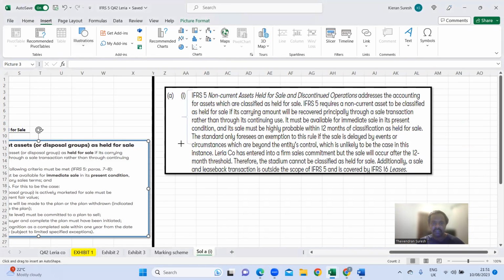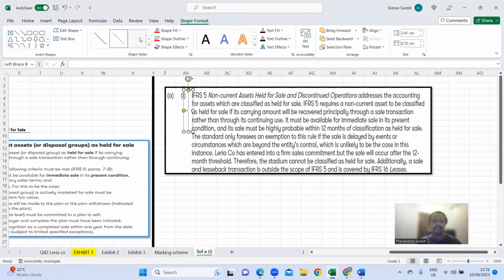So the first part up to this point, right? As I clearly pointed out here, the first part, non-current asset held for sale, discontinued operation addresses the accounting for assets which are classified as held for sale. IFRS 5 requires non-current assets to be classified as held for sale if its carrying amount will be recovered principally through a sale transaction rather than through its continuing use. This is what we said, right? And that means we have no intention of using the assets, but we want to sell it and then recover the carrying amount within 1 year.